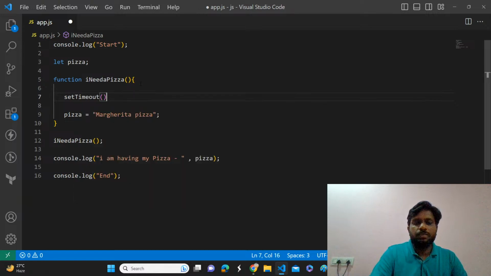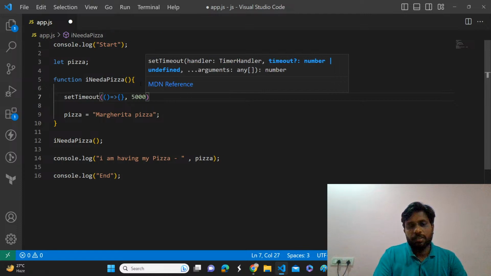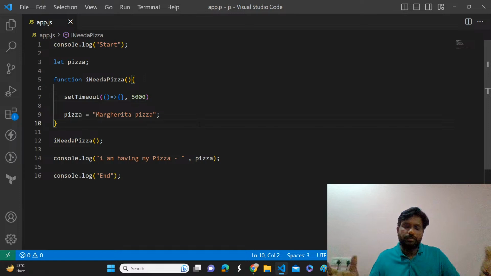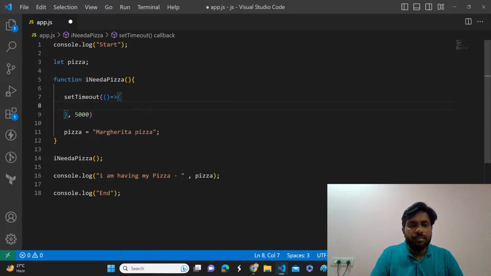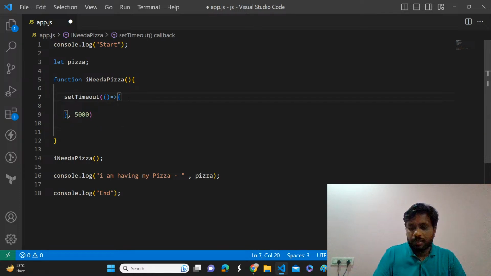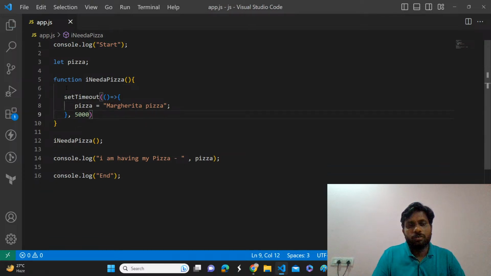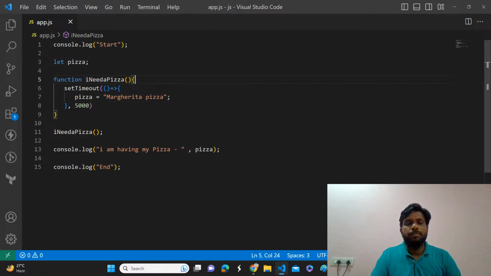Set timeout, and we can pass a callback function. Here I'm giving 5000 milliseconds. Just consider that it will take a minimum of 10 to 15 minutes. So after 5000 milliseconds, it is going to execute this callback function, so that the pizza will be available.